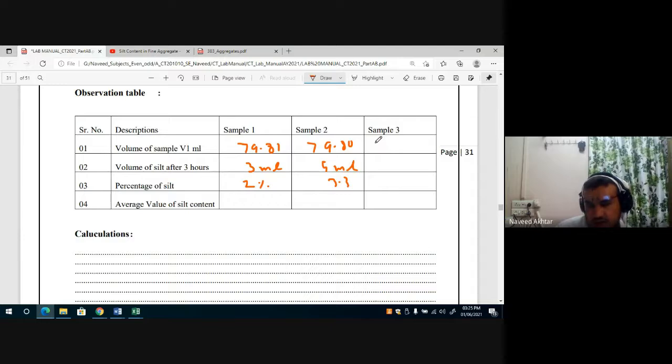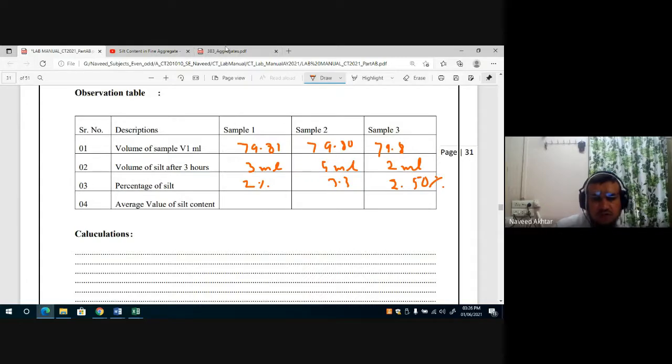Then again 79.8, 2 ml of silt content is to be found out. The percentage is 2 divided by 79.81 into 100, that is 2.50%.